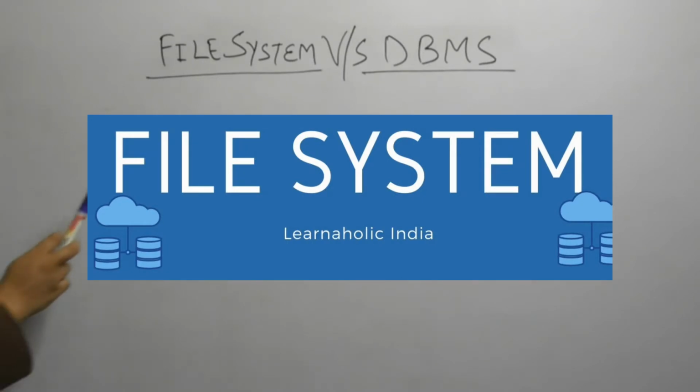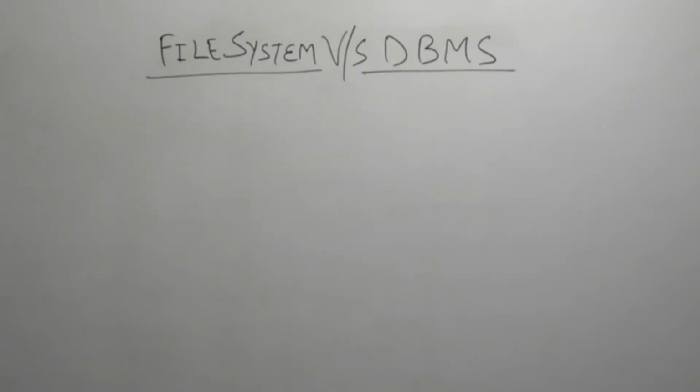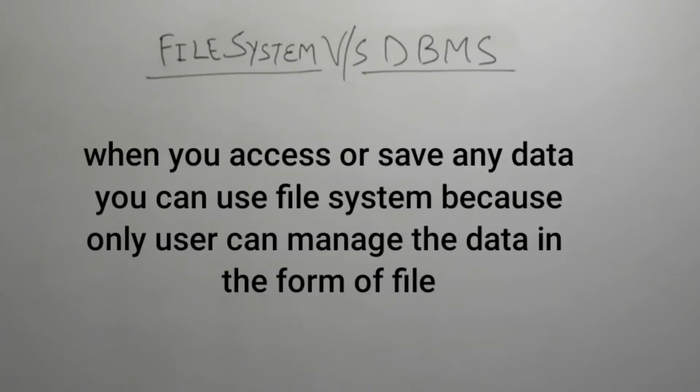So before DBMS, we used file system. We will not say that we don't use file system in this era. Consider the scenario of the 1970s, where we accessed our data. For example, I am a user and I have data in my system and I am accessing that data, or as a user I am saving that particular data. In that case we can use file system, because the user only manages the data in the form of files. So it's very easy for me. I'll take a drive to access that particular data.